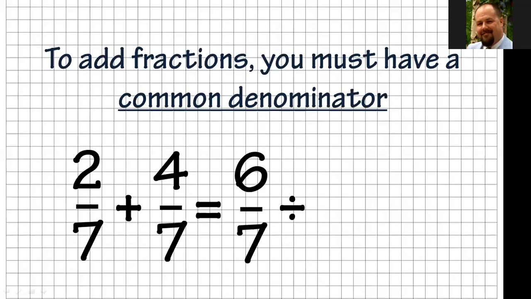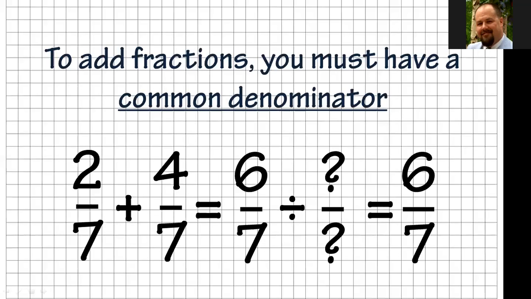The bottom number, though, if you notice, I don't add the bottom number. All I do is bring it across because that's how many pieces make a whole. And the whole's not going to change. I have 2 out of 7. I have 4 out of 7. That equals 6 out of 7. All right, so as I do this slide and you see that going across, I get to 6/7. Is there anything I can divide it by? No. Nothing goes into both 6 and 7, so it's reduced to its lowest form, and it's 6/7.